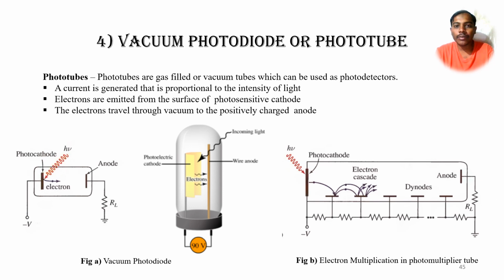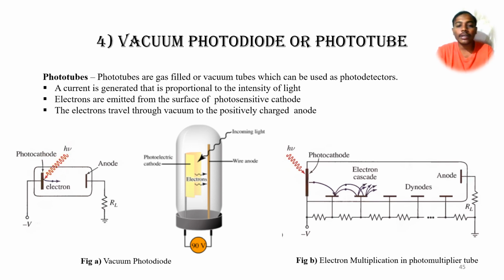The first type of detector is the vacuum photodiode or phototube. These phototubes are gas-filled or vacuum tubes which can be used as photodetectors, and they work on the principle of the photoelectric effect. A current is generated that is proportional to the intensity of light, and electrons are emitted from the surface of the photosensitive cathode.